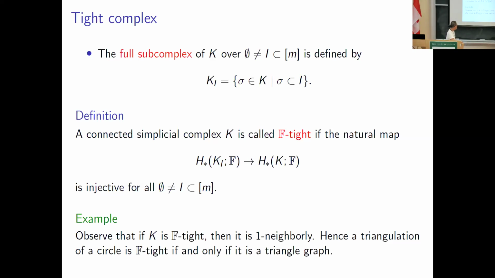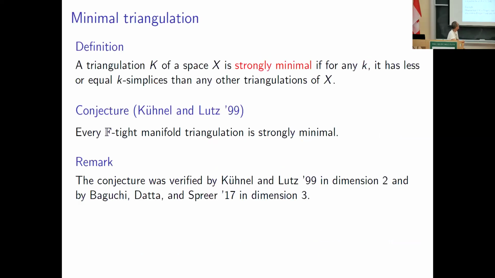Here's an easy observation: if K is F-tight, then it must be one-neighborly. So a triangulation of a circle is F-tight if and only if it is a triangle graph, which is the result we saw before.